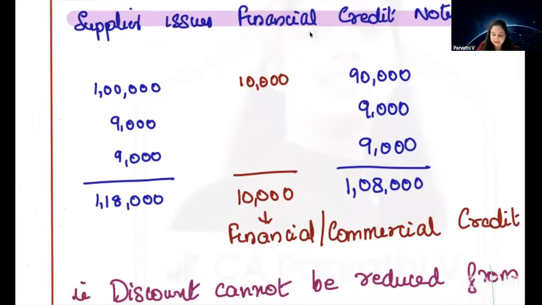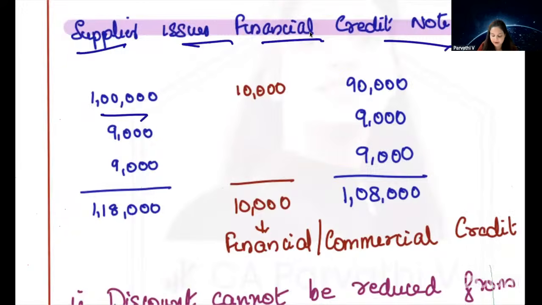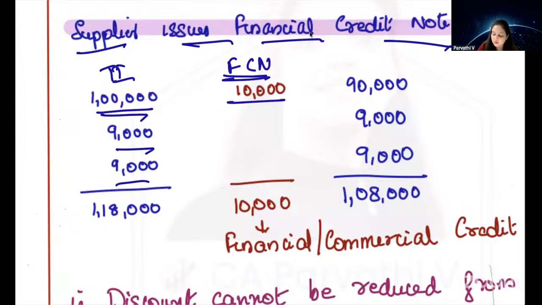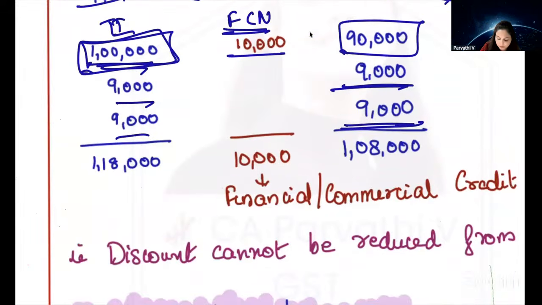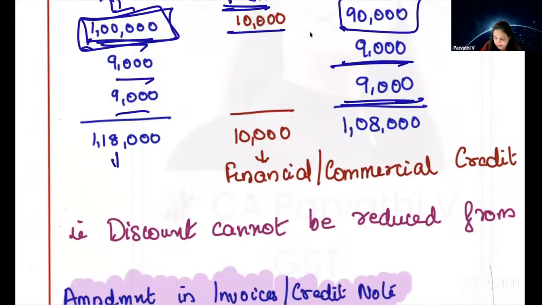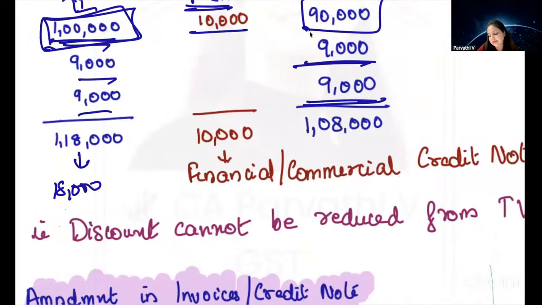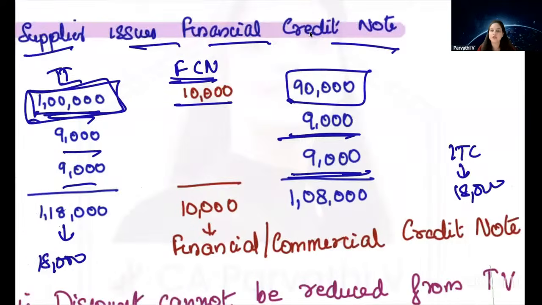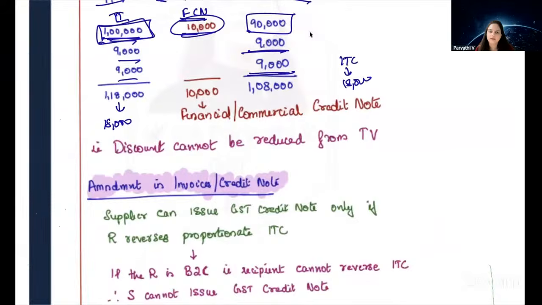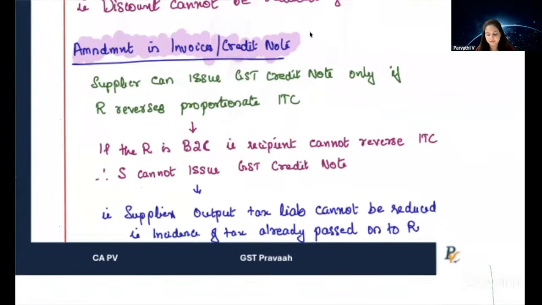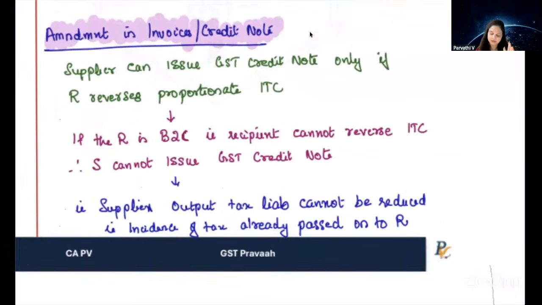Now, same case, supplier has issued a financial credit note. 1 lakh rupees, tax invoice issued. 10,000 rupees, financial credit note issued. In this case, even if the value is 90,000, the tax invoice on that 1 lakh rupees, entire value, GST has been paid. So in this case, how much did supplier pay to the government? 18,000. How much can recipient claim as ITC? 18,000. He need not reduce this GST on 10,000 rupees. Clear or no? Are we clear? Yes or no? Yes. Okay.